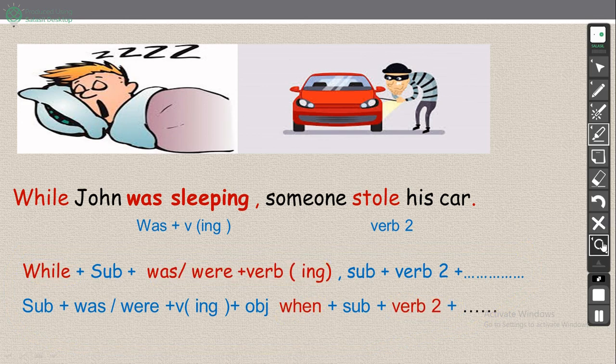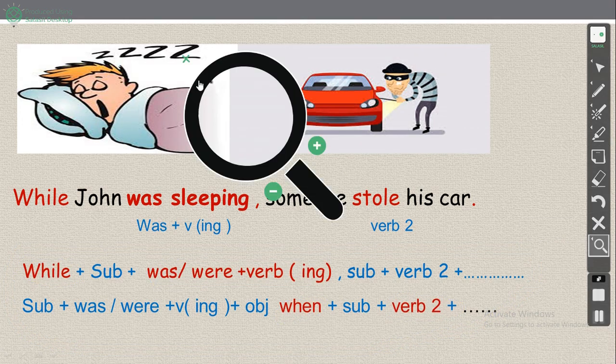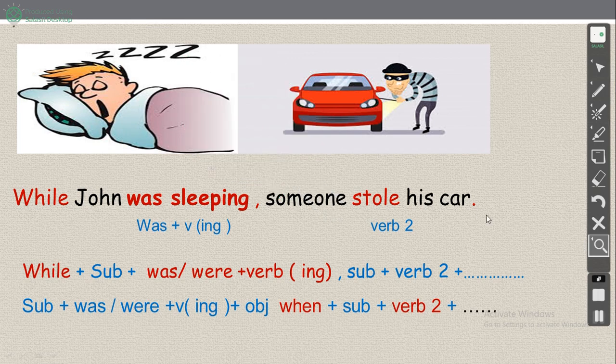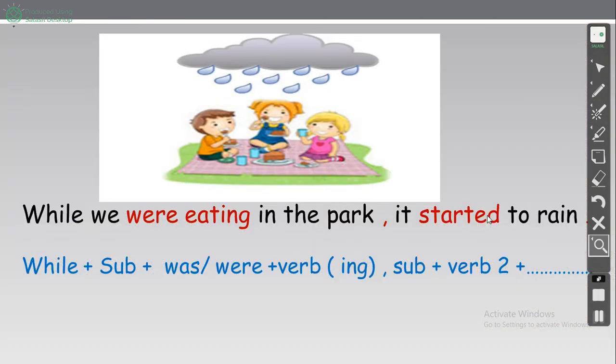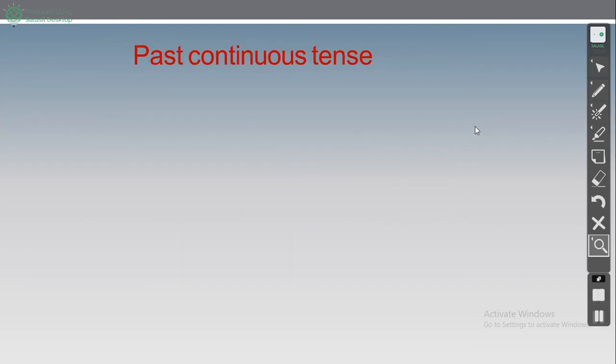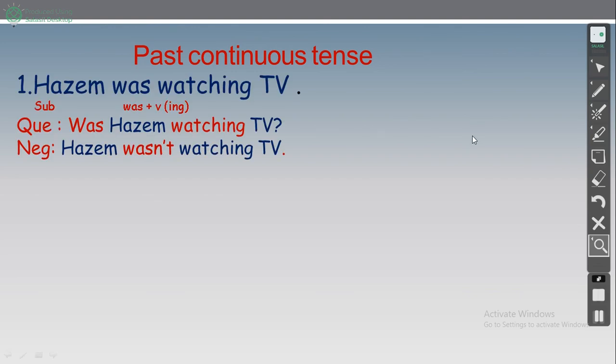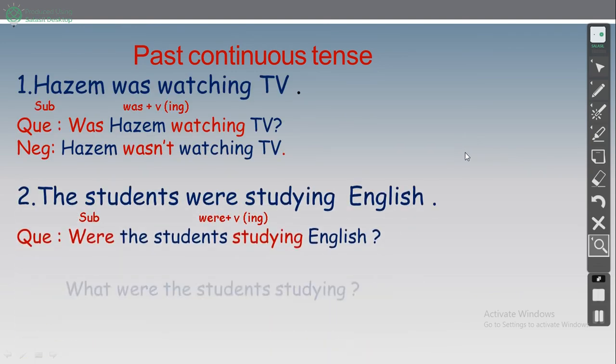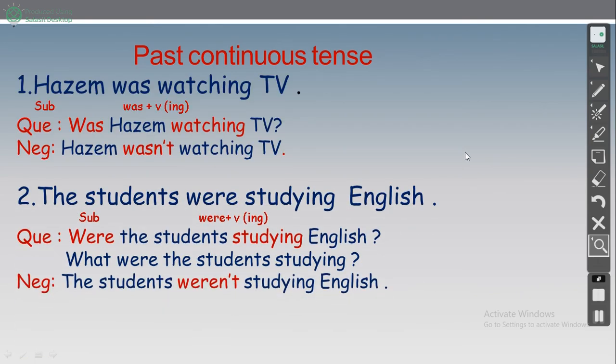Now what should you write on your notebook? Please start writing from here the examples 1 and 2. Write the examples here. ابدأ كتابة من هون.